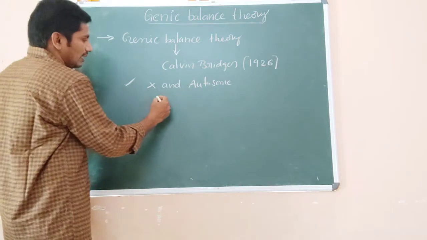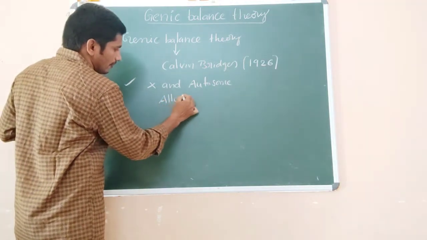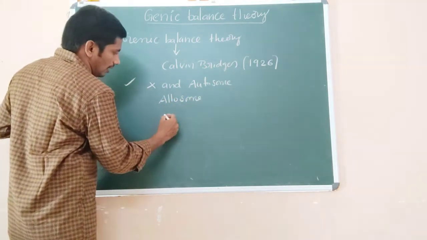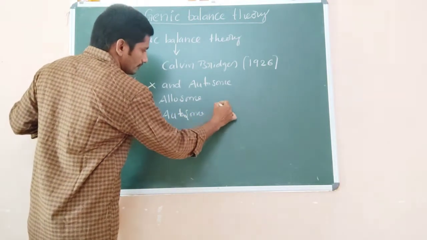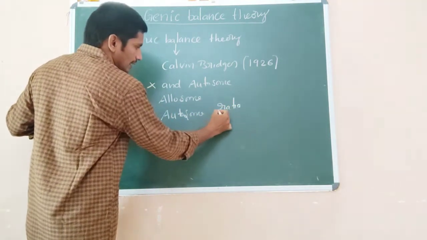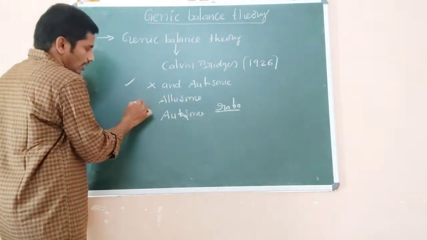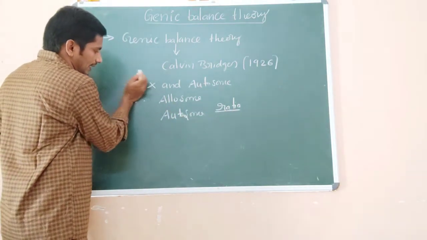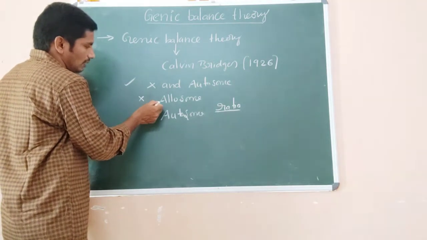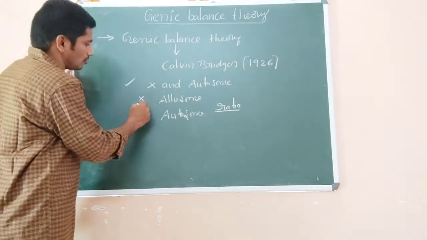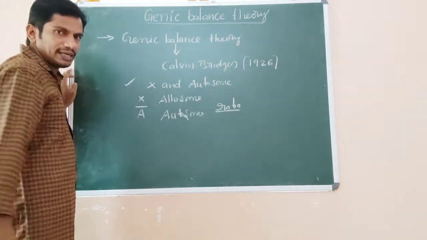It means the allosome and autosome ratio. Allosomes are represented by X, and autosomes you can represent with the alphabet A.